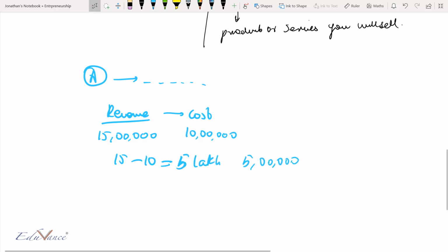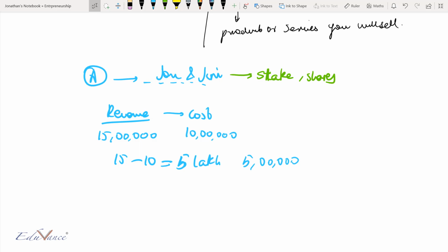Now let us say company A was started by two guys, John and Jim. And in our previous discussion, you must have seen the concept of stake or shares that we had seen. And let us say that John owns 60% of the company and Jim owns 40% shares.